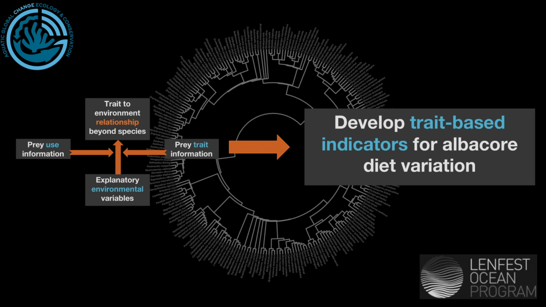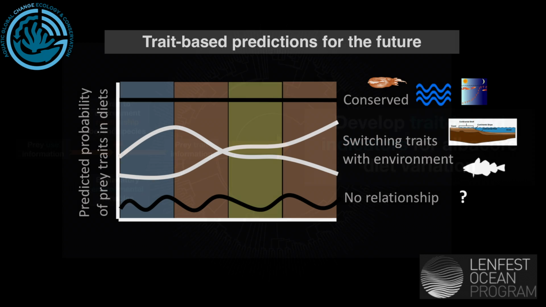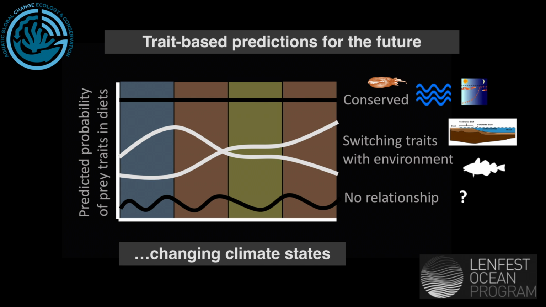Through this process, we aim to develop trait-based indicators for predator diet changes. For example, some traits may be conserved from the perspective of albacore tuna hunting and encountering them, whilst others may be more indicative of changing ecosystems. We are working in that space of trait triage, identifying which ones are static versus dynamic, which can be used to assess predator diet shifts in relation to changing climate states moving forward.